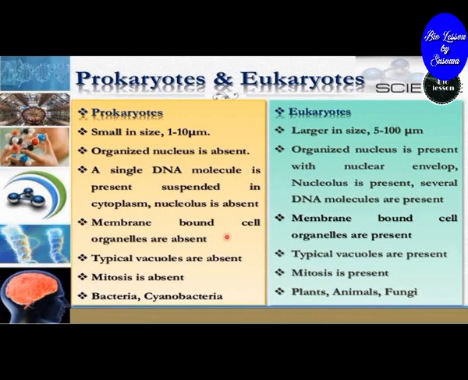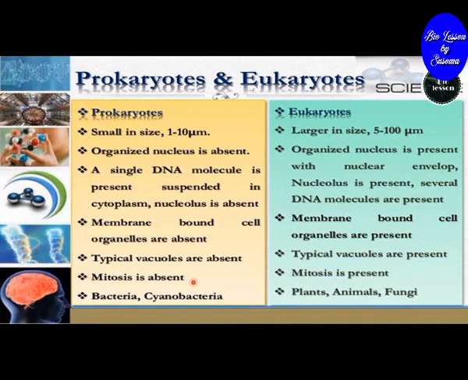In prokaryotes, membrane-bound cell organelles are absent. On the other hand, in eukaryotes, membrane-bound cell organelles are present. In prokaryotes, typical vacuoles are absent. In eukaryotes, typical vacuoles are present.